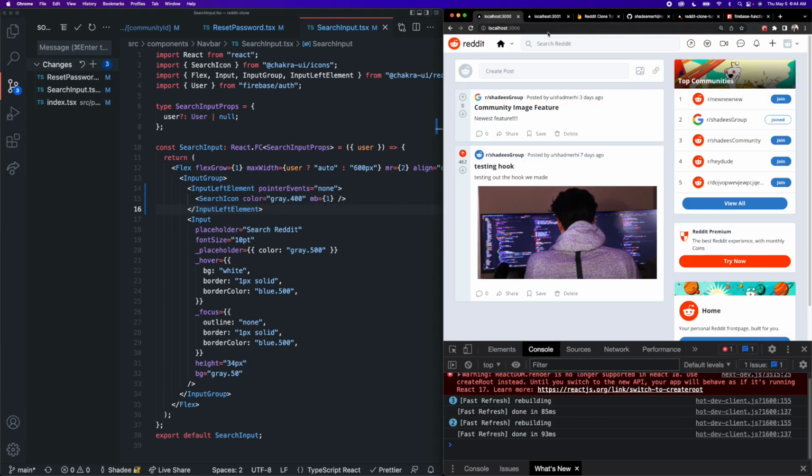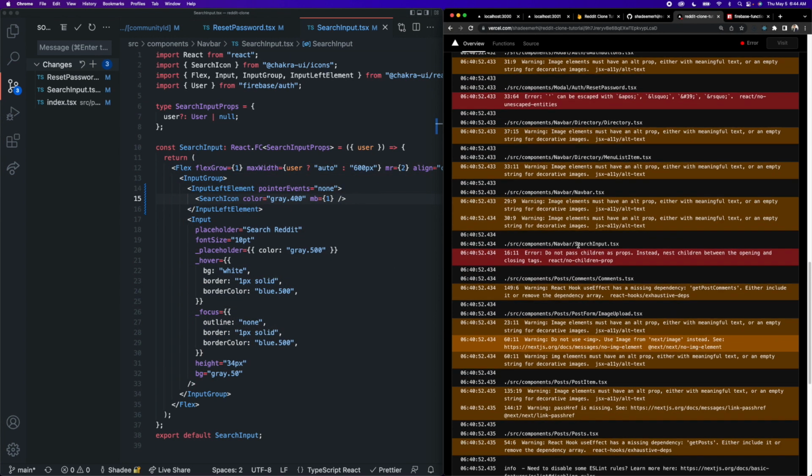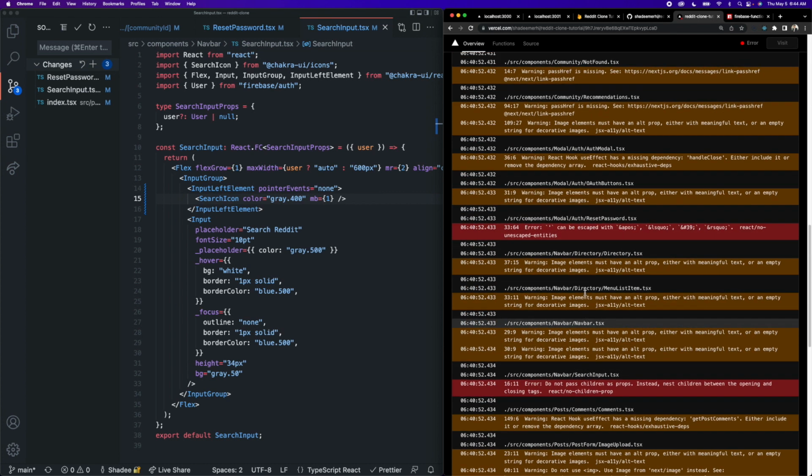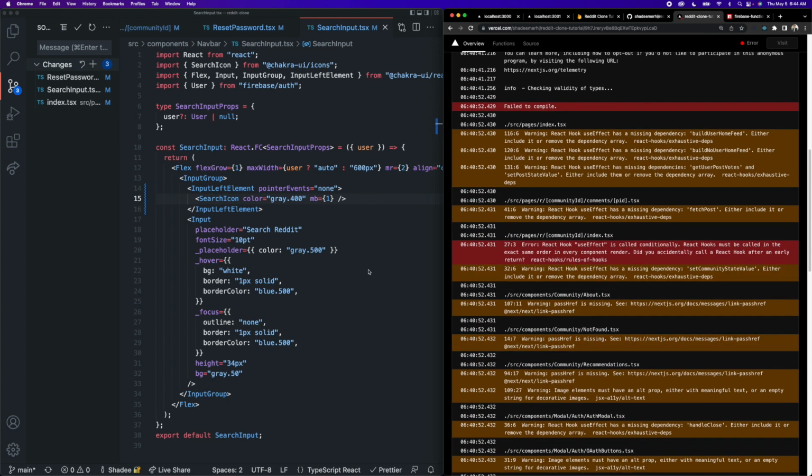Okay, so now if we go back to our app, yeah, it does appear the exact same. However, now it's more proper for React. So I guess Chakra has to update their documentation to reflect that as well, because I think we just grabbed this off of Chakra. But okay, so let's go back to Vercel here, and I think that was it. So yeah, we have the escape one, children as props, and the useEffect. Okay, so I think that's it.